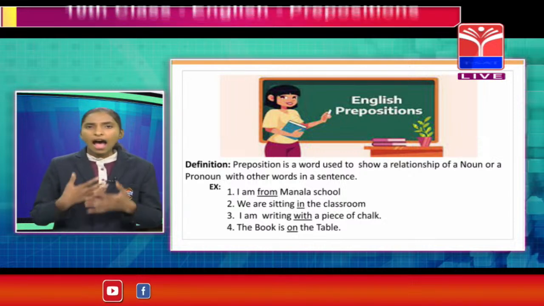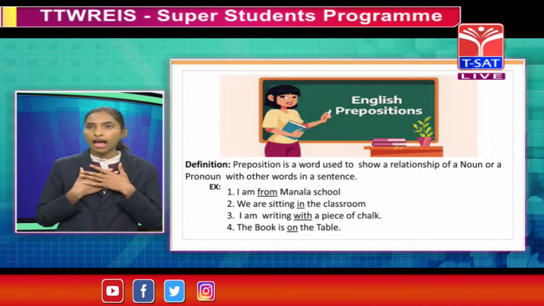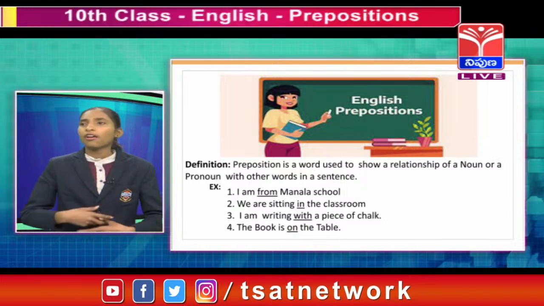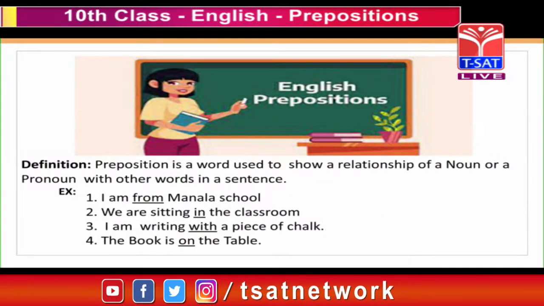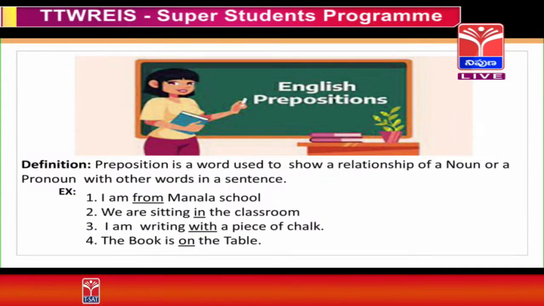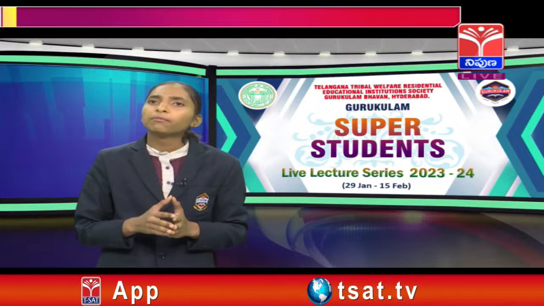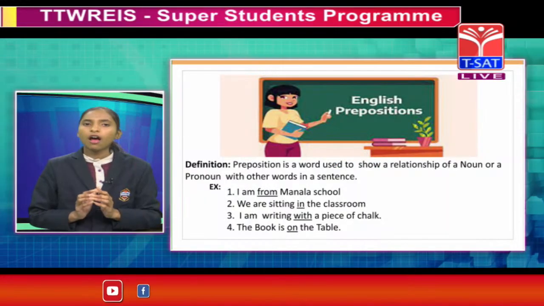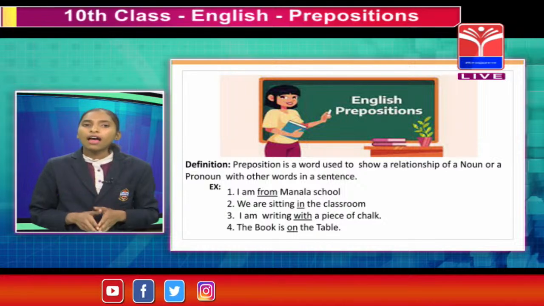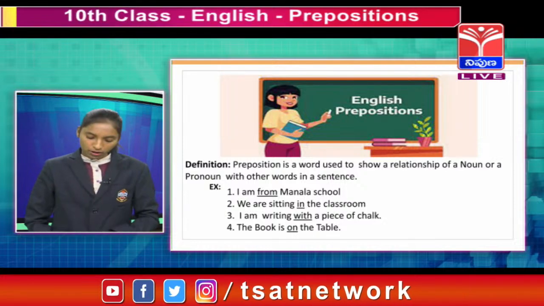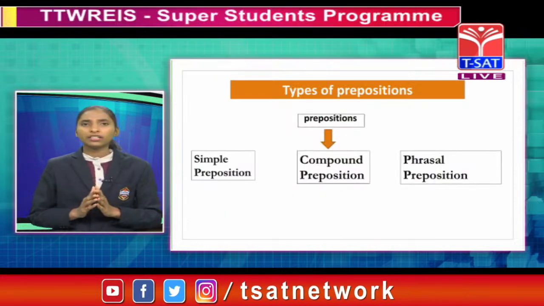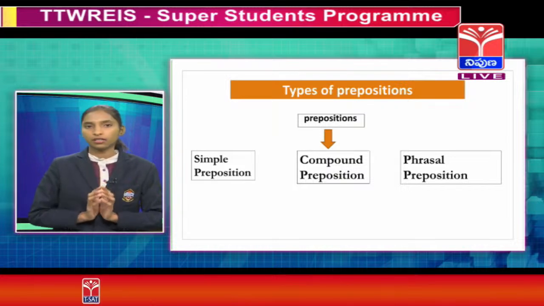For example, I am from Manala school, and we all are sitting in the classroom, and I am writing with a piece of chalk, or the book is on the table. Here: from, in, with, on. All these are examples of prepositions, and there are some types of prepositions.